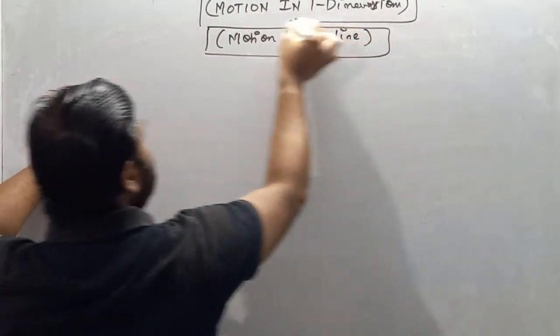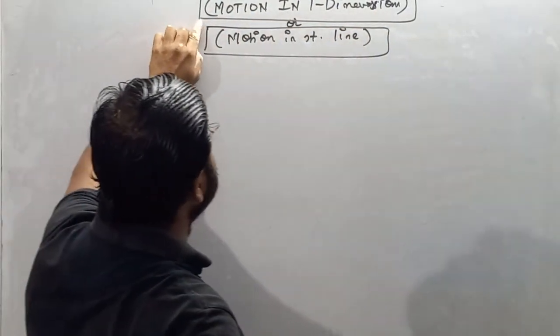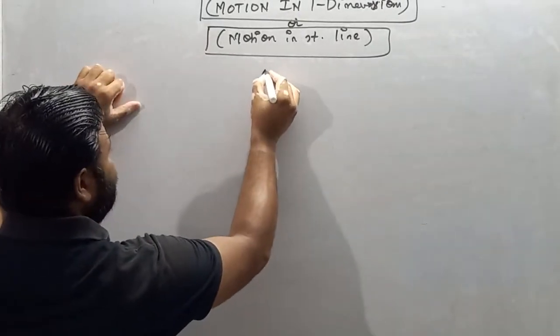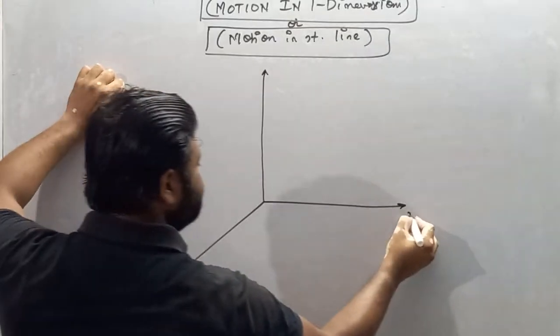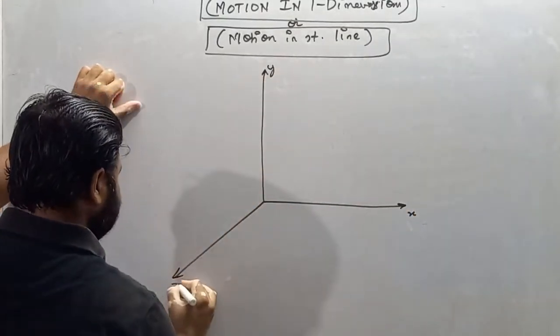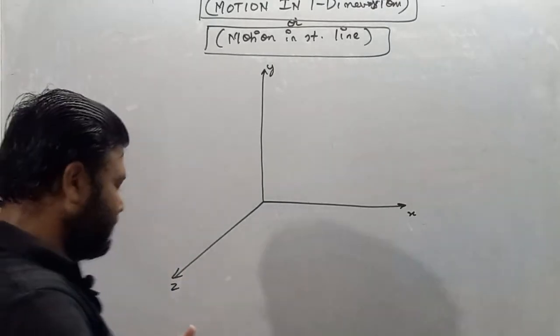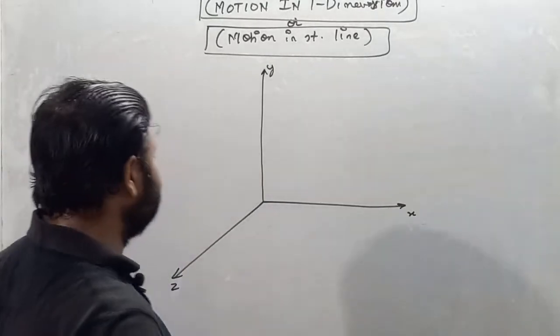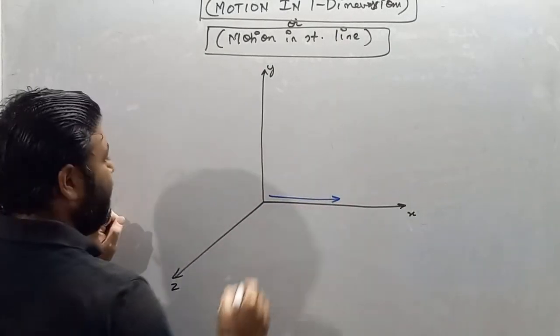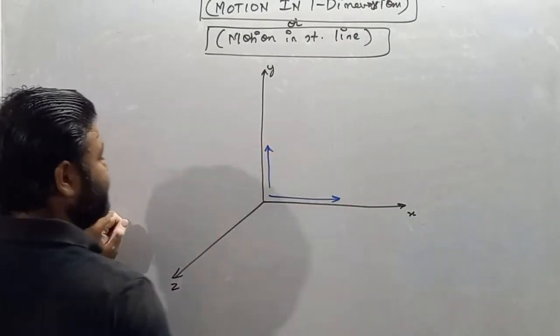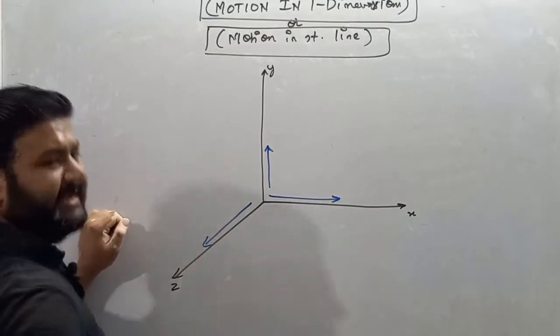Motion in 1D, motion in 2D and motion in 3D. We know that we have a Cartesian system. Cartesian system means x-axis, y-axis and z-axis. So let's suppose, dear student, if a particle is moving only along either the x-axis, or only the y-axis, or only the z-axis.